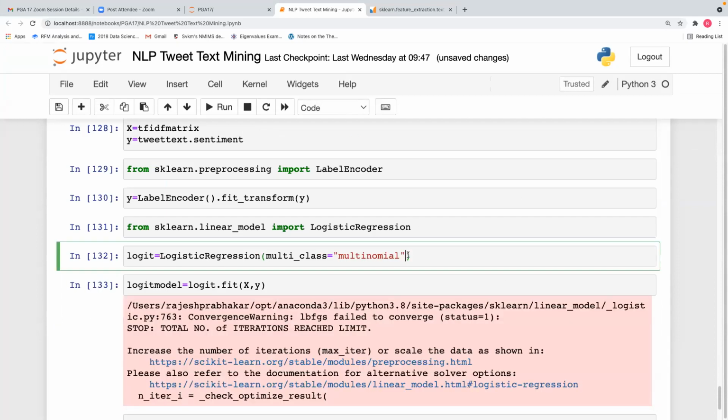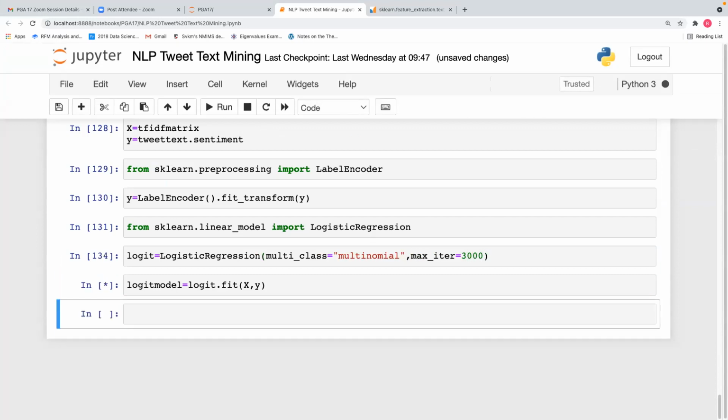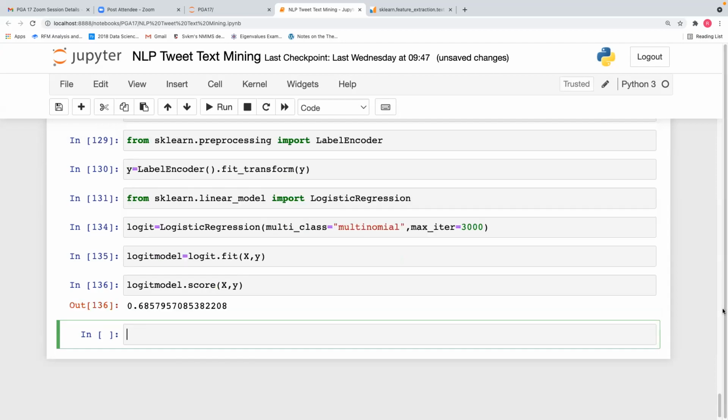We also need to give max iterations: max_iter is equal to 3000. So we have to remove the drop duplicates. Logit model dot score X comma Y. 68% accuracy, right?